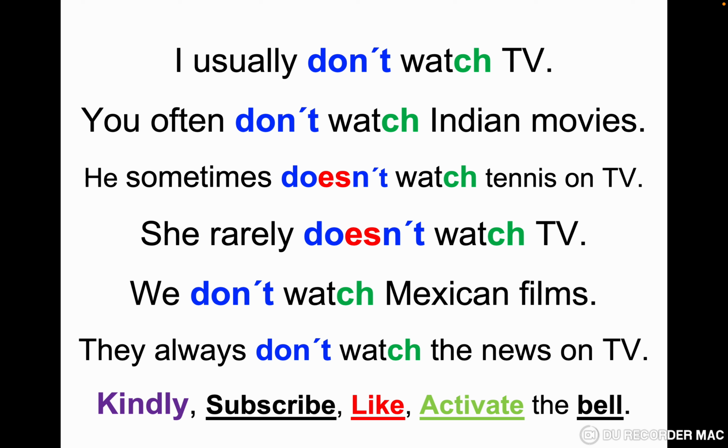I usually don't watch TV. You often don't watch Indian movies. He sometimes doesn't watch tennis on TV. She really doesn't watch TV. We don't watch Mexican films. They always don't watch the news on TV.